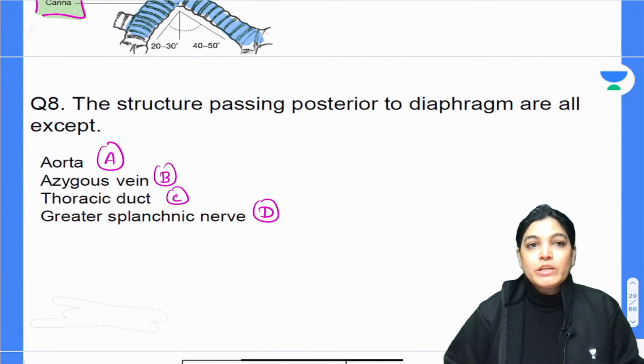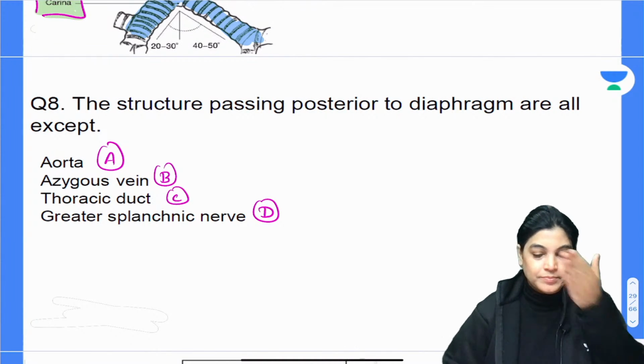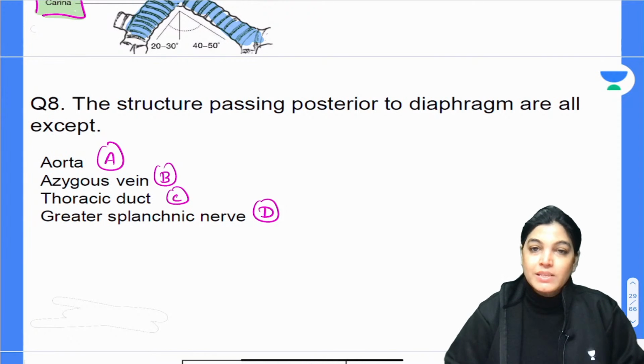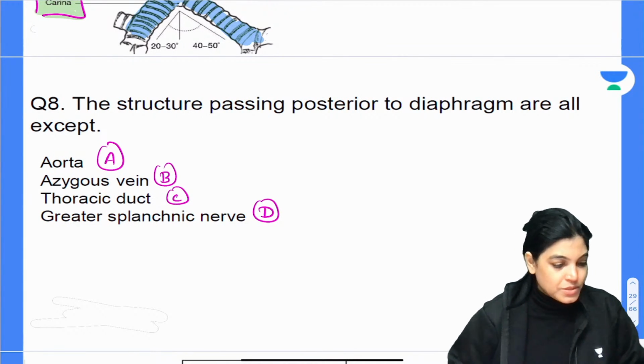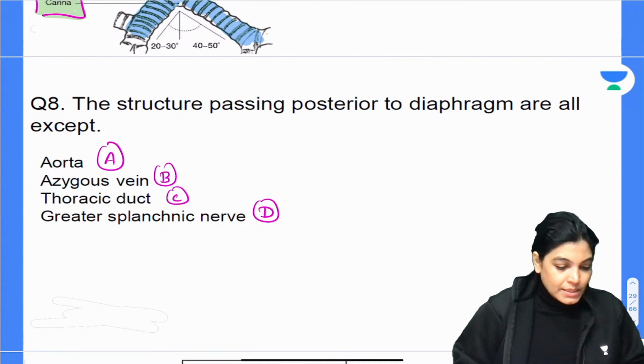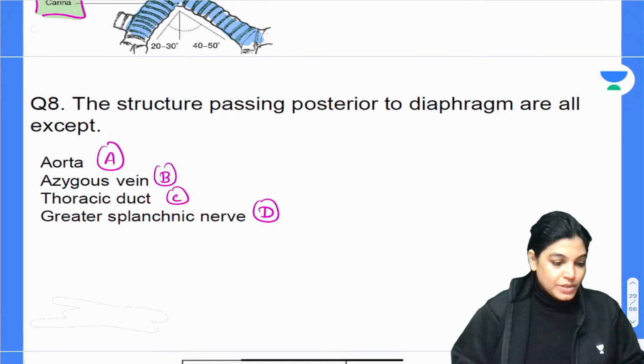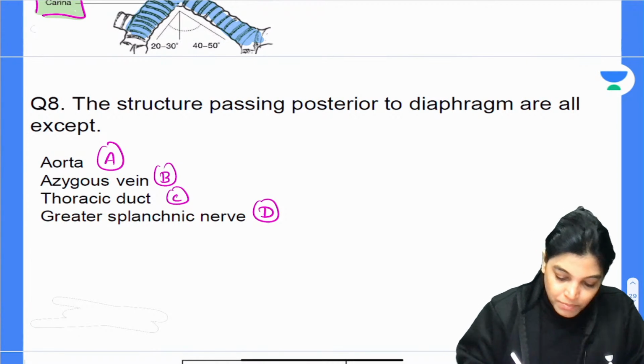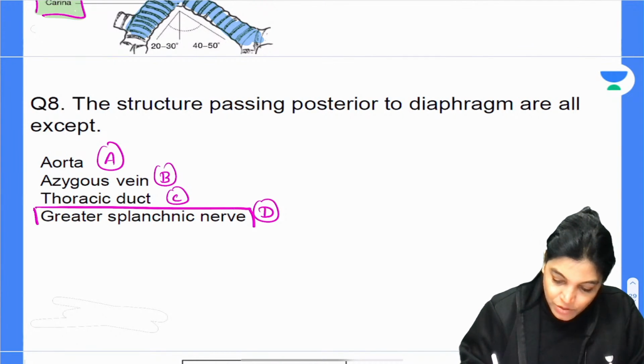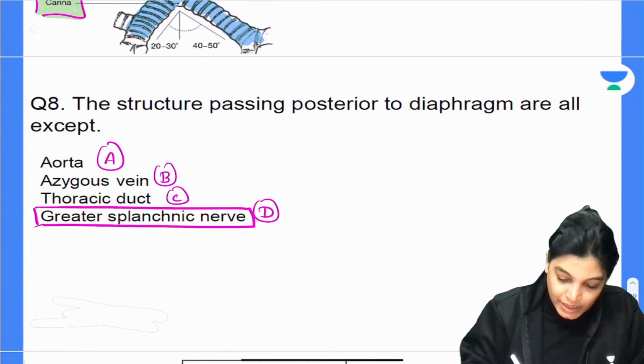Structures passing posterior to the diaphragm are all except. So we have got 4 options and you have to mark the correct answer. So yes, I am getting D as the correct answer. Okay, D. My dear aspirant, you are absolutely right, Tejashree. D is the absolutely correct answer.